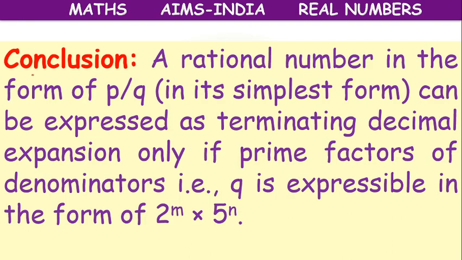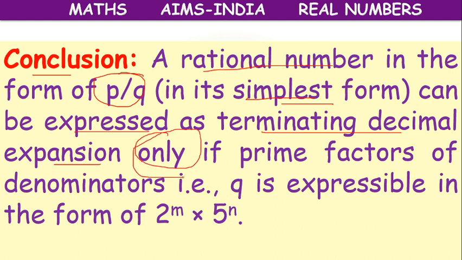So what is the conclusion here? A rational number p by q, which is in its simplest form, can be expressed as a terminating decimal expansion only in one condition.